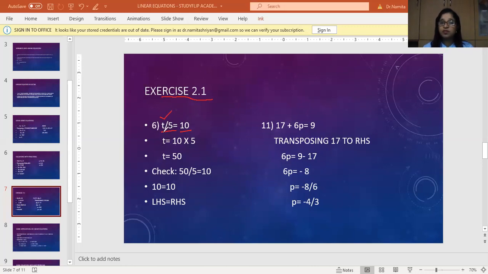That means the 5 from division, when it goes to the other side, becomes multiplied. So t equals 10 into 5, that is 50. So let us check by putting this value of t in the sum back.